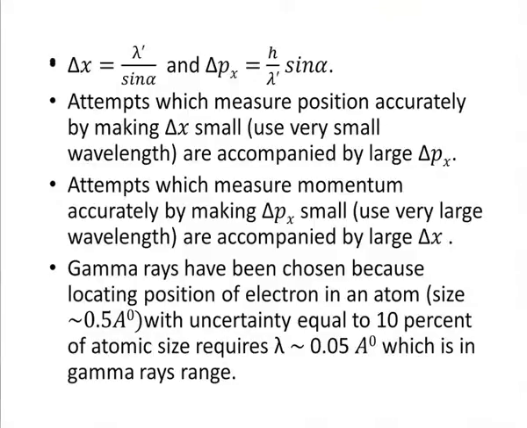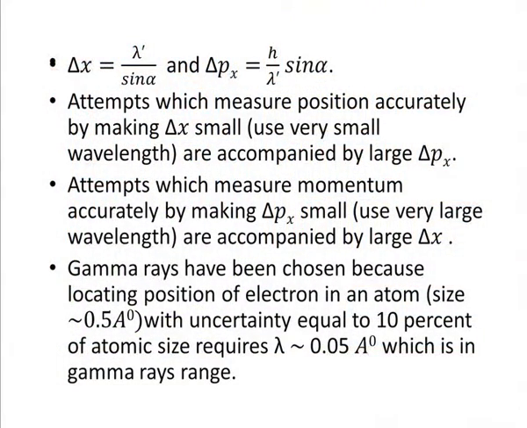Now, delta x is this and delta px is this, as we have shown earlier, and attempts to measure position accurately by making delta x small are accompanied by large delta px. You see how you will make delta x small? You will make lambda prime small, you will make alpha small, you will make lambda prime by sin alpha small, but then you see in the delta px we are just the inverse. So, if you make lambda prime by sin alpha small, then sin alpha by lambda prime will be large. So, any attempts which make delta x small would lead to making delta px larger.